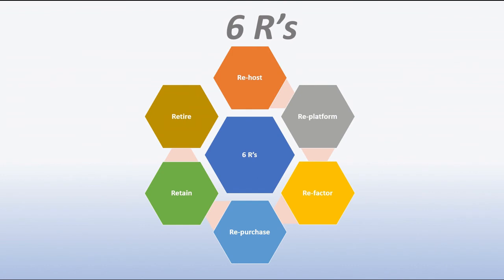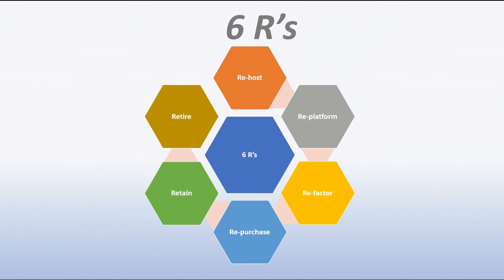So now we have the 6 R's strategies. Rehost is where you just pick up your application from on-premises and host it in the cloud environment in the same way. Replatform is where you make just a small adjustment to your application so that it can utilize some of the cloud functionality, but the core architecture of the application remains the same.